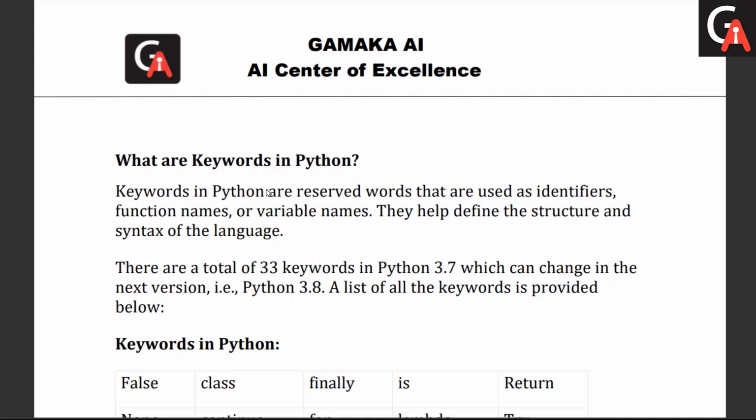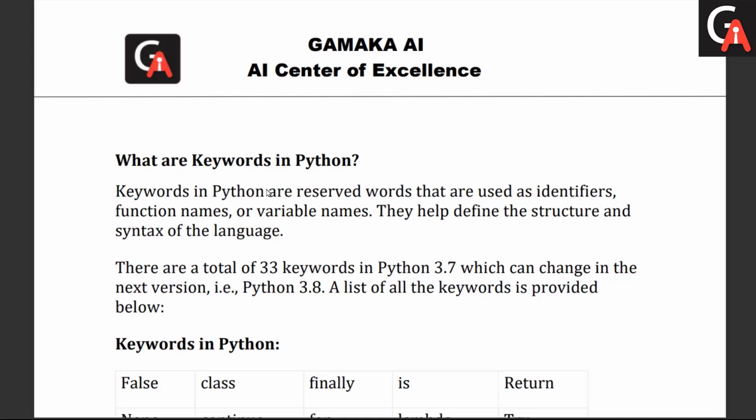Next question we have: what are the keywords in Python? The keywords in Python are reserved words, which cannot be used as an identifier, as a function name or variable name. They help to define the structure and syntax of the language we have.